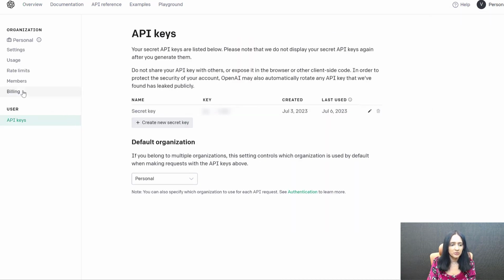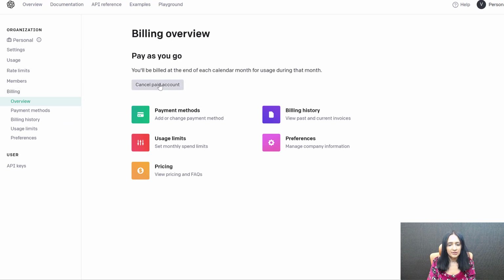It will bring you here. Click on Billing. And here, currently it says I have a paid account, right? So it's saying cancel the paid account. If you want to cancel it, you can easily cancel it with the click of a button. If you don't have it yet, right? If you don't have a paid account, it's going to say sign up for a paid account. And then you can simply click on it, enter your card details, and quickly sign up for a paid account.